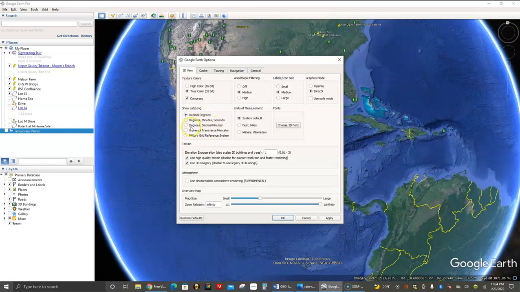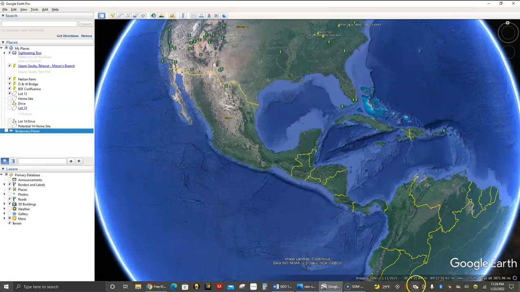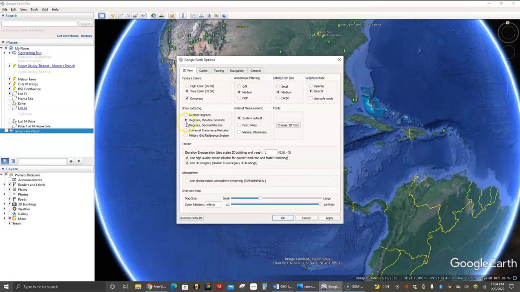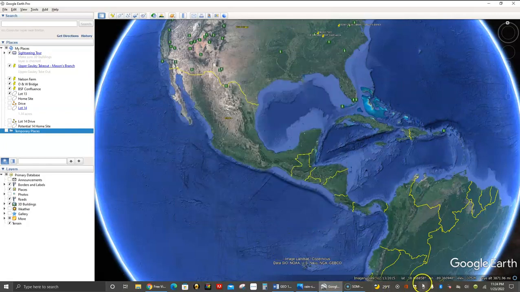If I want degrees, minutes, and seconds, kind of the old school way to do this, I click that, click Apply, hit OK, and now you can see it's reading in degrees, minutes, and seconds, and not decimal degrees. So we want the opposite, so we'll go back up here to Options, and click decimal degrees. Then hit Apply, OK, and it's back into decimal degrees. So I just wanted to point that out, how to do that with you all.